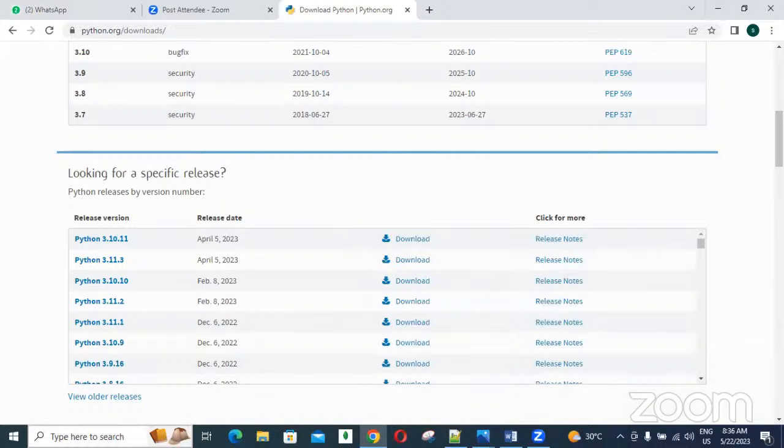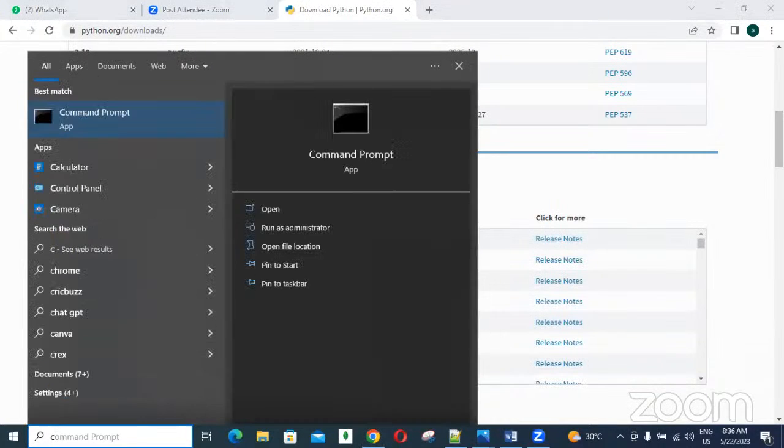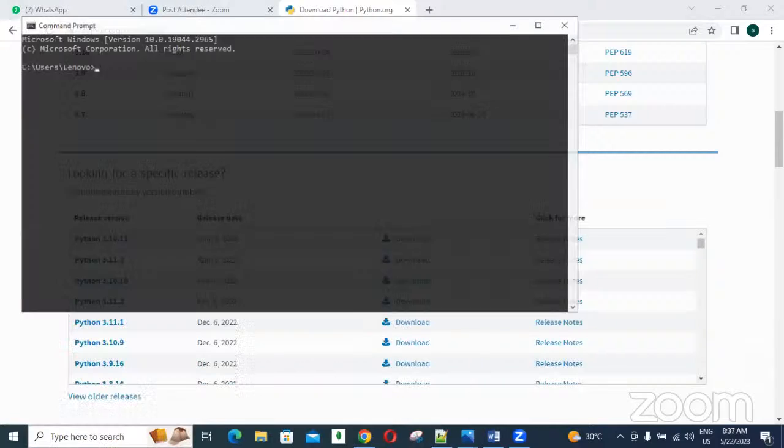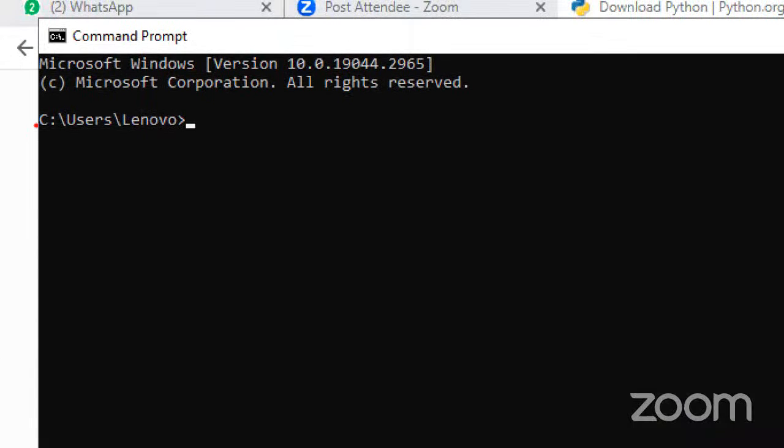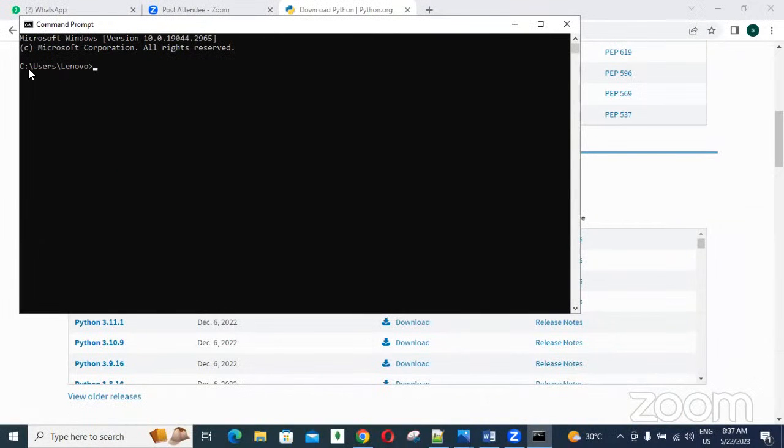So after that, if you want to check whether my Python is really installed or not, just open the command prompt like this. In my system, you can see Users, Lenovo is there, instead of my name. Okay, so I kept it like that, no problem. In your system, you can see Users, and your name may be there. Okay, I opened the command prompt.